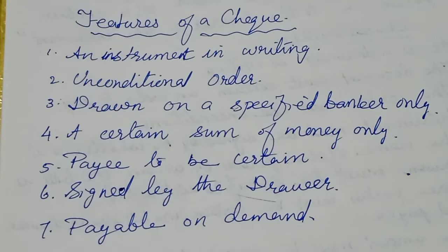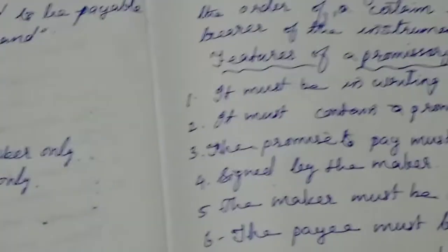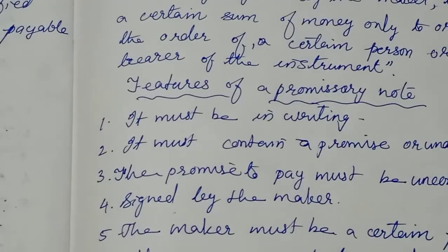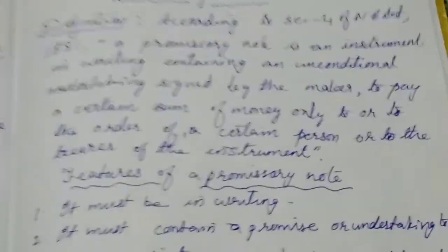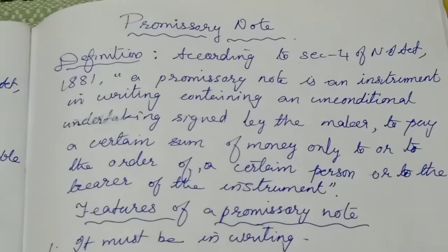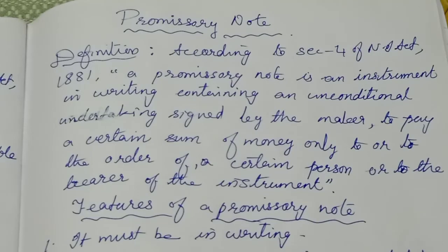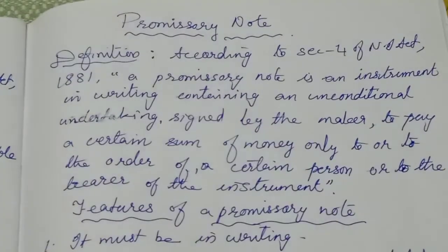Now you can see what is meant by promissory note and its definition. According to Section 4 of the Negotiable Instrument Act 1881, a promissory note is an instrument in writing containing an unconditional undertaking, signed by the maker.